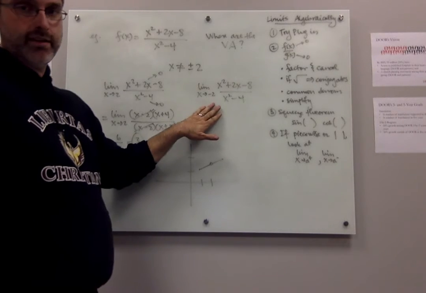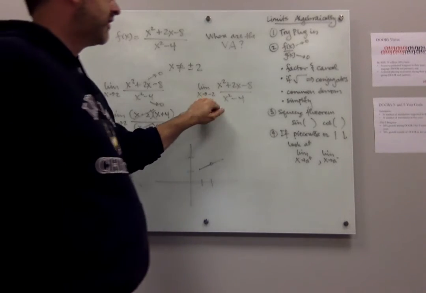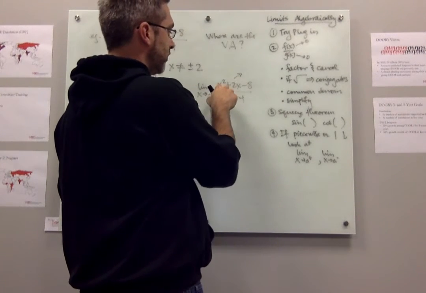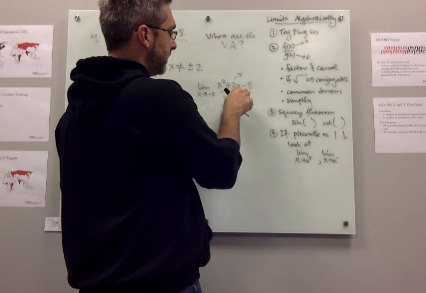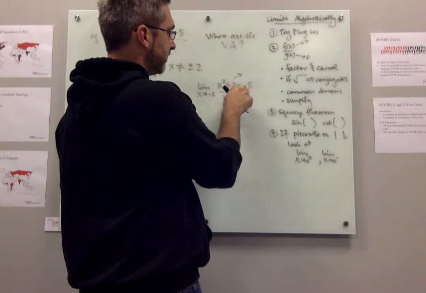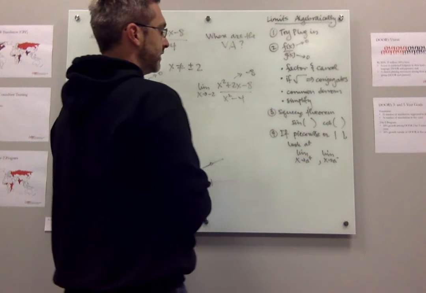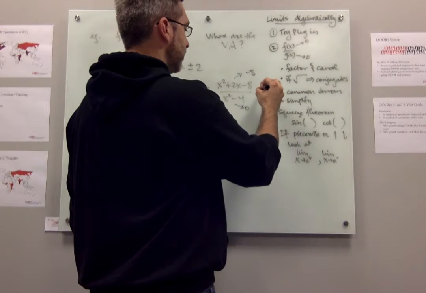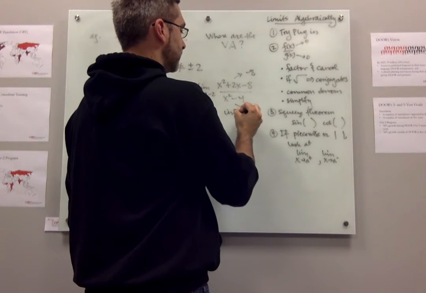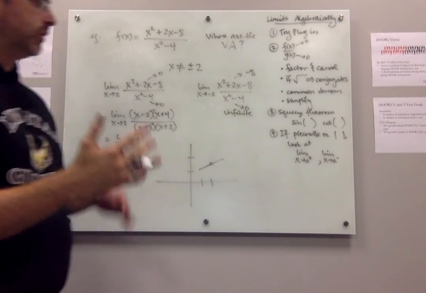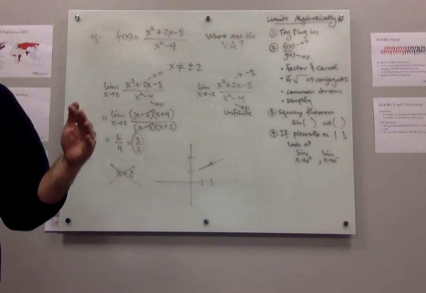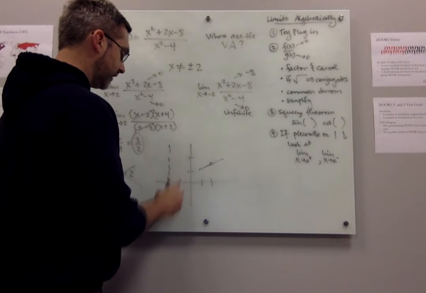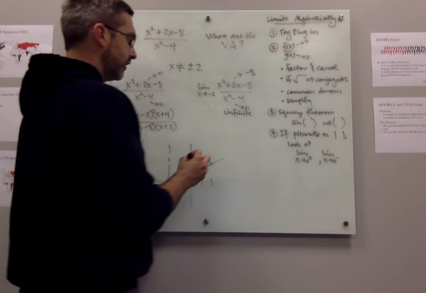But on this side, it turns out we are going to get a vertical asymptote. So when x goes to -2 here, we get 4. 2 times -2 is minus 4. So 4 minus 4 is 0 minus 8. So the top goes to -8. And the bottom goes to 0. And we automatically know that we're talking about an infinite limit here. And we need to look at what's happening from each side. Okay, so we already know that we're going to have a vertical asymptote here. Let's look at what happens from each side.